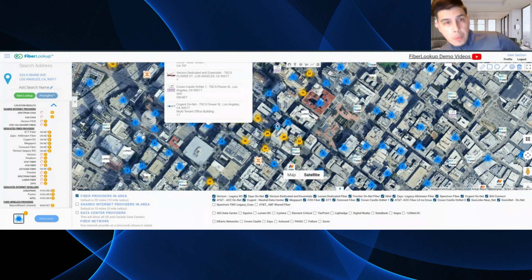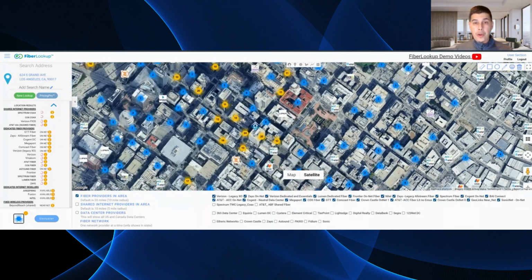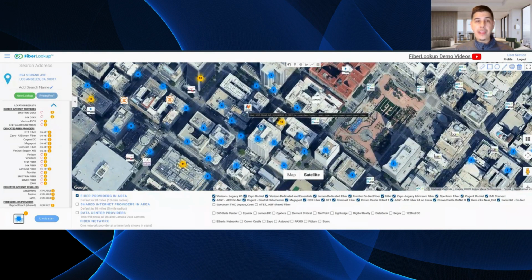So if you're an ACS partner, you're looking at this for the first time, you're probably wondering, hey, this is amazing. There's tons of information. What am I looking at? So first and foremost, to interpret your address results, you're going to want to look at two things, right? You're going to have this physical satellite map where you're going to get the bird's eye view of the address you've entered. You're going to notice all of these different clusters, right?